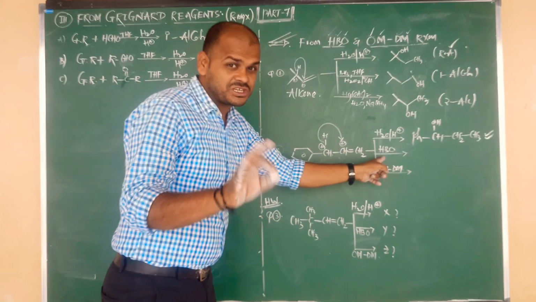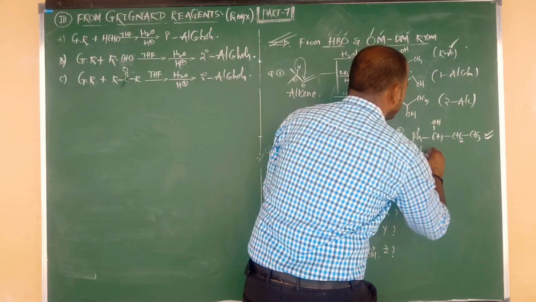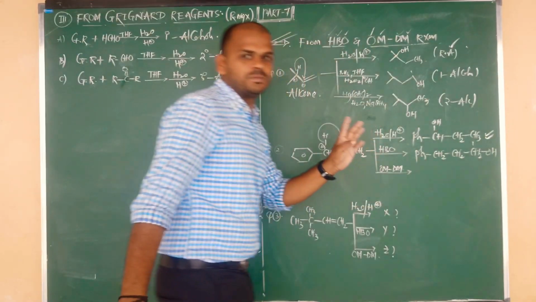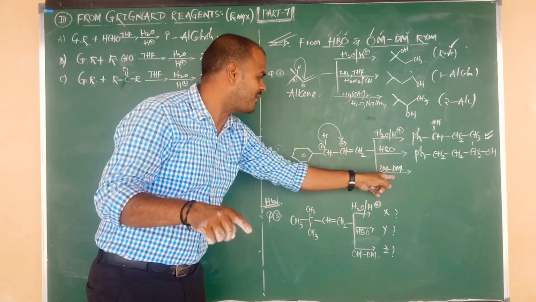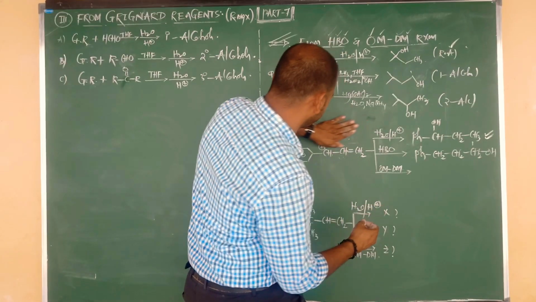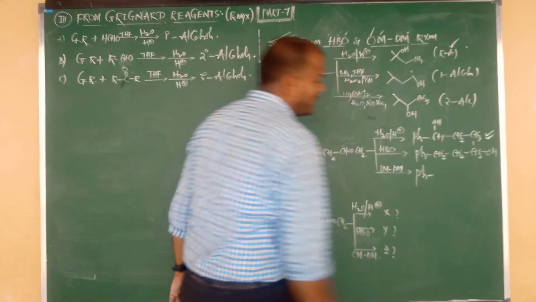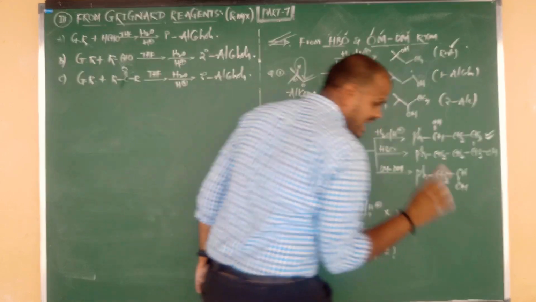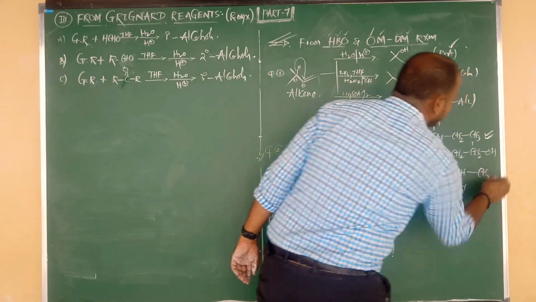Next, hydroboration oxidation: no more rearrangement, directly addition of water, anti-Markovnikov rule. So H is given, OH is given to the first carbon. So benzene bonded to CH2, again bonded to CH2, again bonded to CH2, bonded to OH. The OH position is 1. So here in oxymercuration and demercuration, we have to add the water, but as per Markovnikov rule, H is given to the first carbon, OH is given to the second carbon, no more rearrangement and nothing, beta. So this is the Ph group, the benzene group. Benzene is connected to CH2, and CH will be attacked by OH as per Markovnikov rule in case of oxymercuration and demercuration, and H is given to CH2, so CH2 becomes CH3.